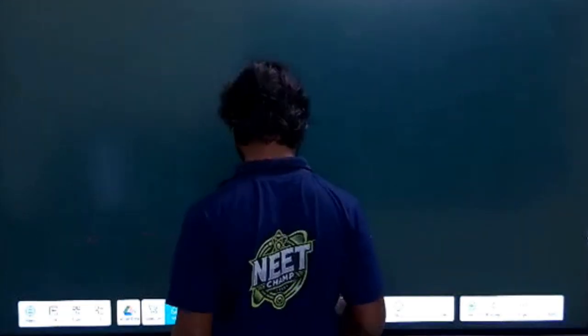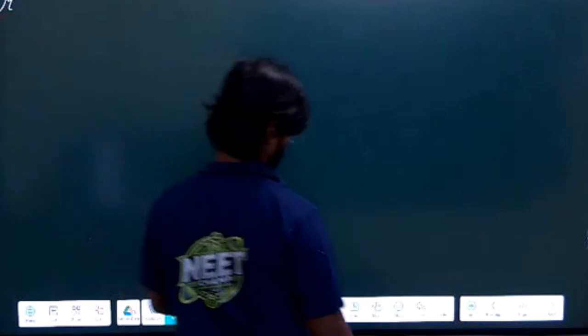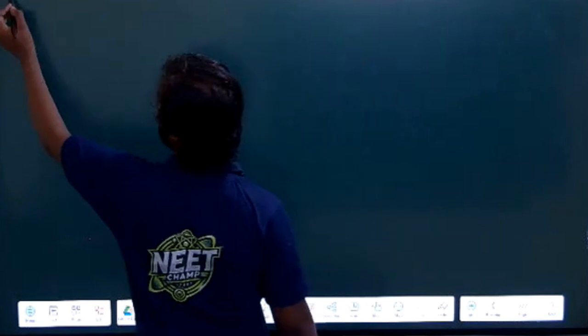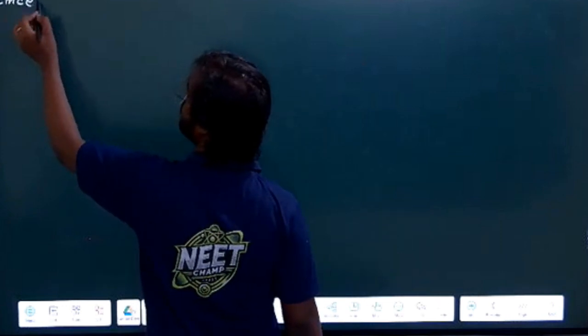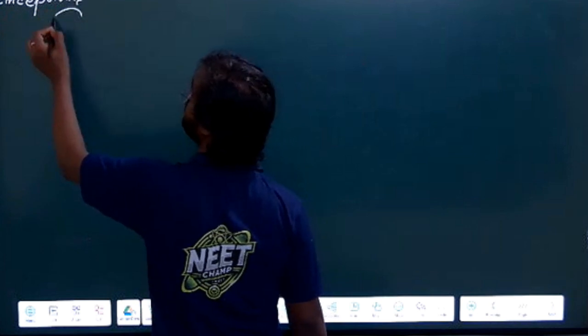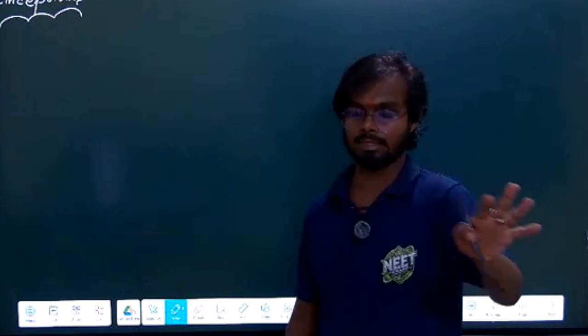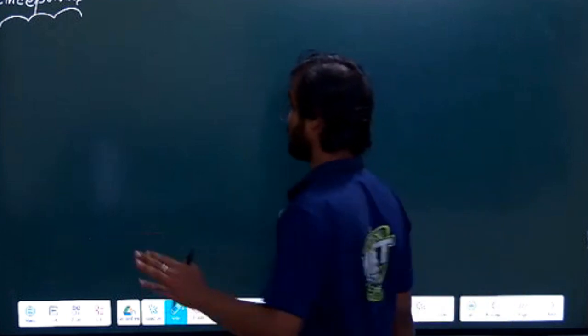Basically there are some exceptions from where a lot of questions are asked. So let me write down the exceptions for you. All this is given in NCERT. Now you go and read the NCERT and try to match it with the notes. You will find that it is exactly the same.